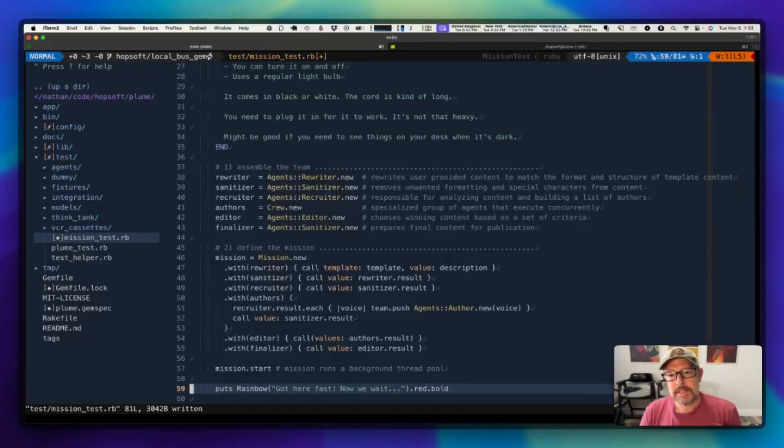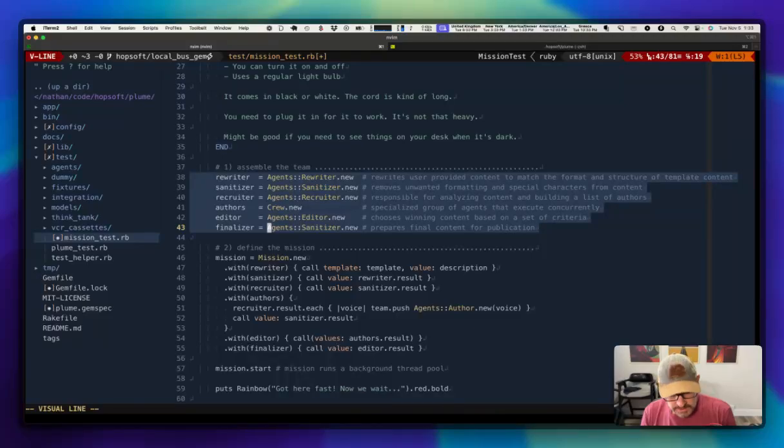What an agent effectively is, though, is a callable, which if you remember on LocalBus, to subscribe to a message, you have to have a callable. So an agent in this case is just a callable. It's a class that has a call method defined that receives a message, and then it can do all sorts of work with that particular message. In this case, I've got several AI agents, and we'll talk about what these things do.